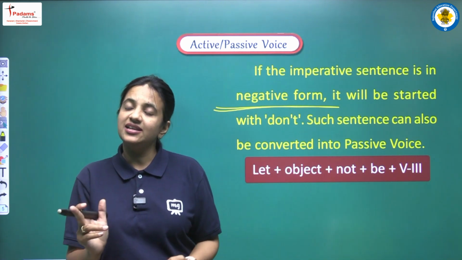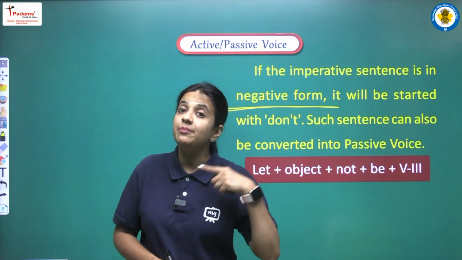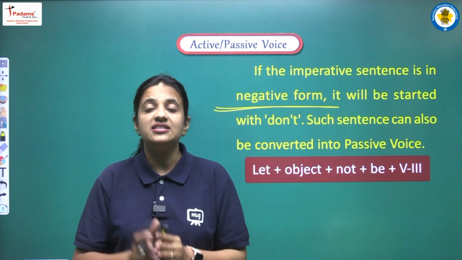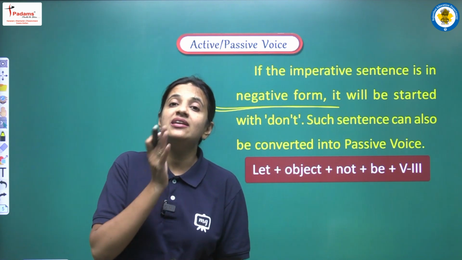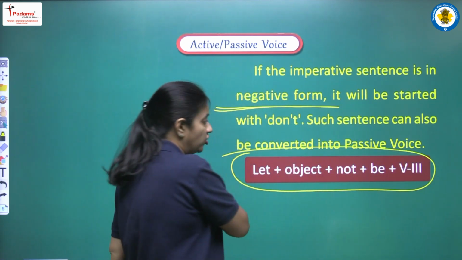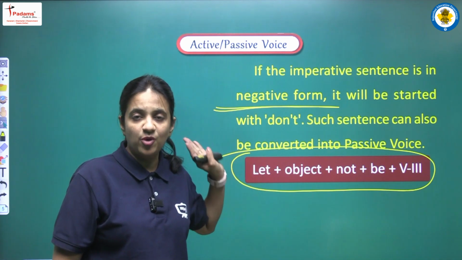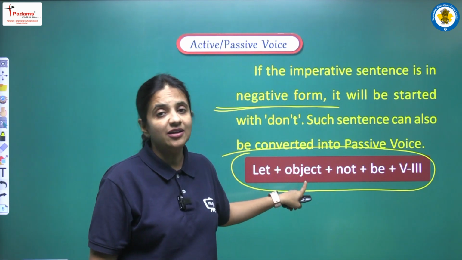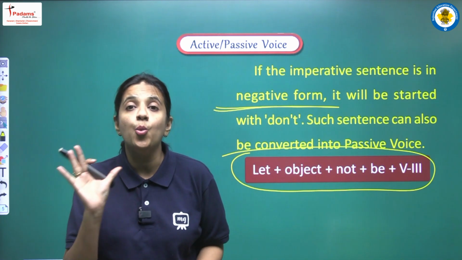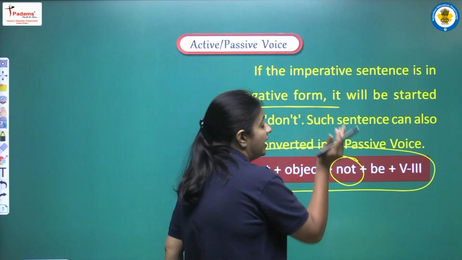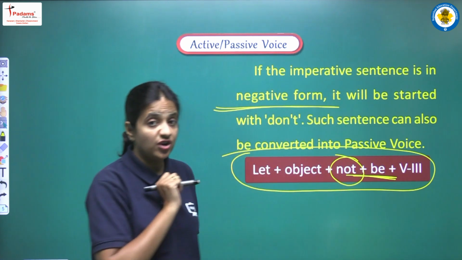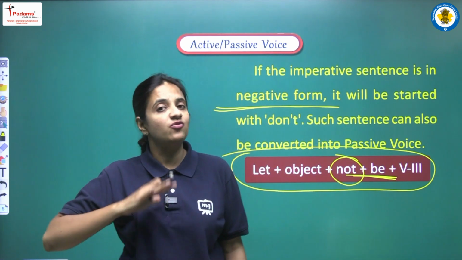But how? One thing is clear: if active voice is in negative form, then passive voice will also be in negative form. And the same condition is applicable to imperative sentences. If the imperative sentence in active voice is negative, then in passive voice we also have to form a negative imperative sentence. And for that, what structure do we have to follow? So let's see. In positive imperative sentences we start with let, after that we write the object, the same object here. But we have to form a negative sentence, it means we need one negative word. So this is our negative word not, and we have to apply it. So yes, not will be there before be, right? Let plus object plus be plus third form, this was the structure, right?